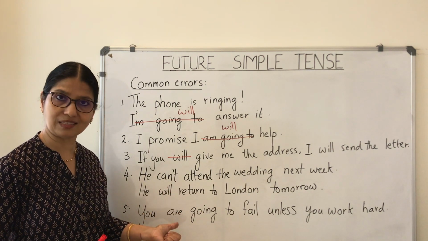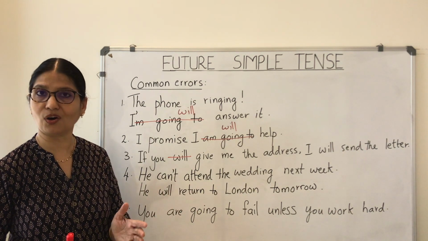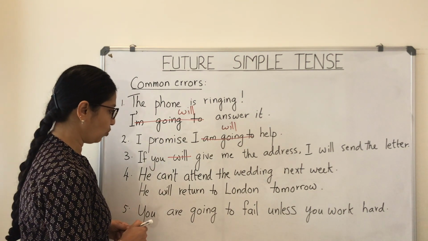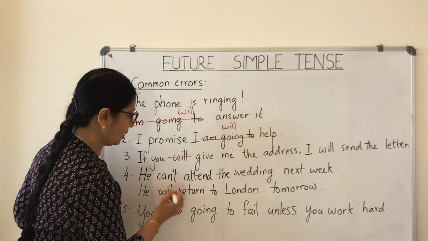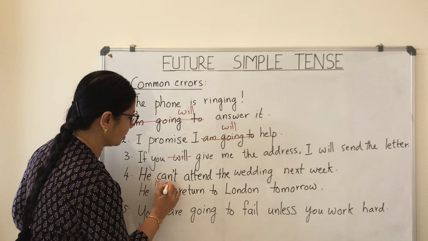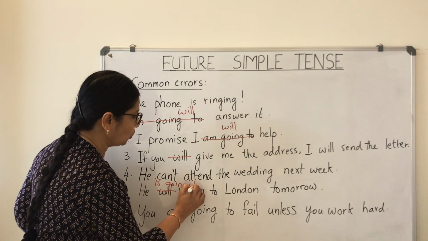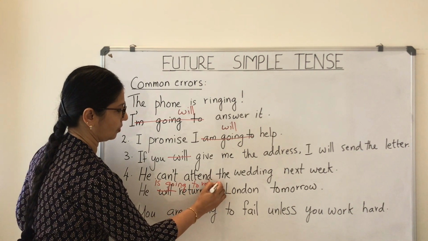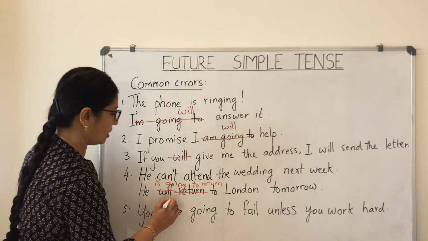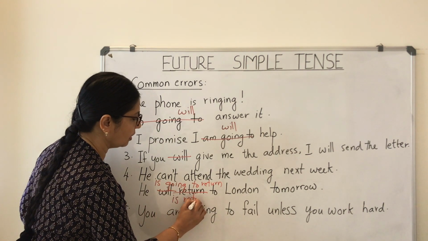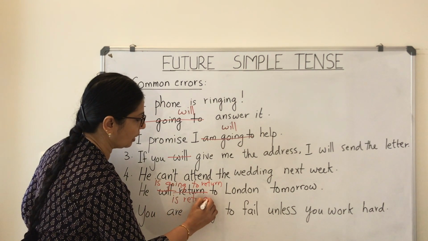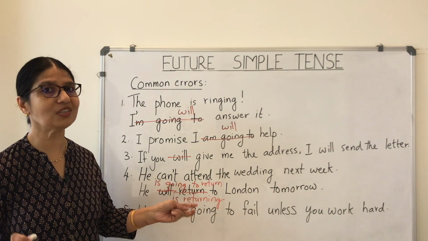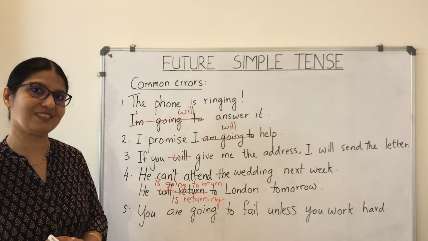It should be either going to or the present continuous tense. So this is to be removed. It's not will, it should be he is going to return, or you can also write he is returning to London tomorrow. So both of these are right, but not will plus verb in this case.